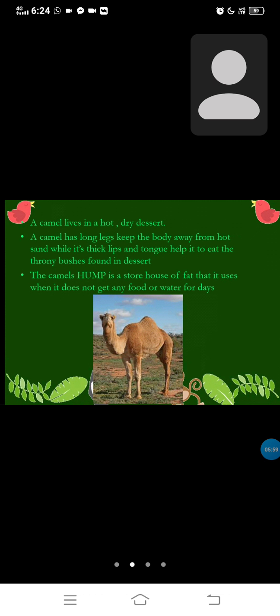Camel is a very strange animal because it can live a long time without food or water. Do you know how? Because it has a hump, which in Sinhala we call mollier. It stores fat when it gets food, and when it gets hungry, it eats the fat stored in the hump. Okay, let's go to another one.